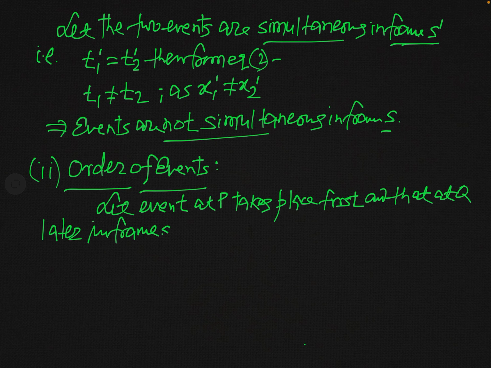In fact, the observer of frame S finds that the event at point P takes place first and the event at point Q takes place later.